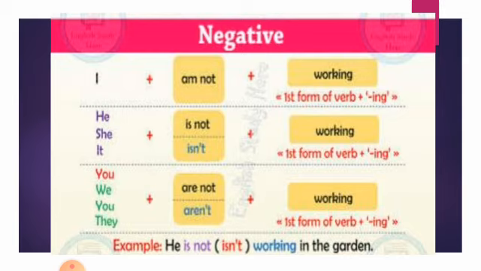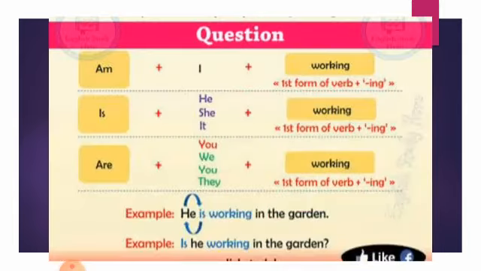For example, if you are talking about the computer or anything, it is not working. My phone is not working, the mobile is not working. Alia is not working in the class, you are not working in the class, we are not working in the office, they are not working. So see how you will use it. It is very simple. After am, is, and are, you will use not in the negative.